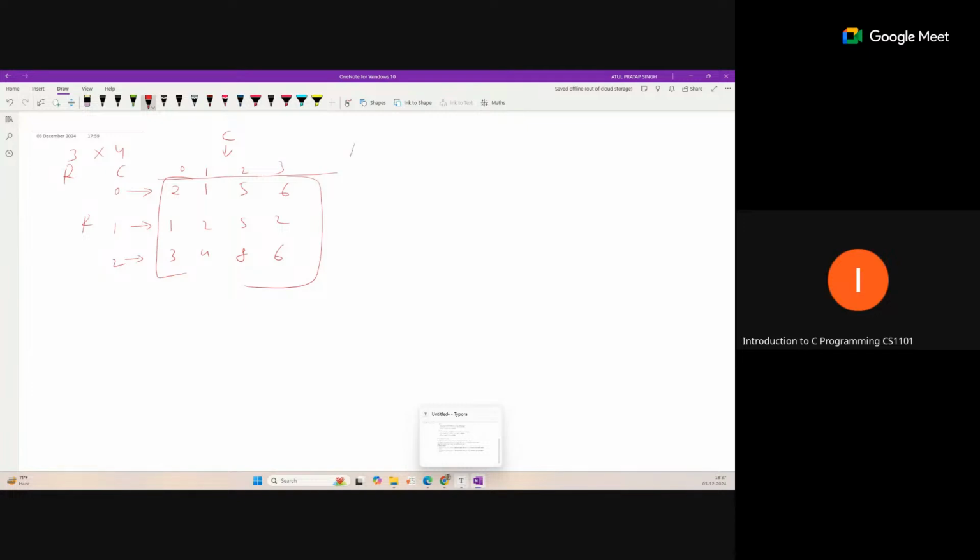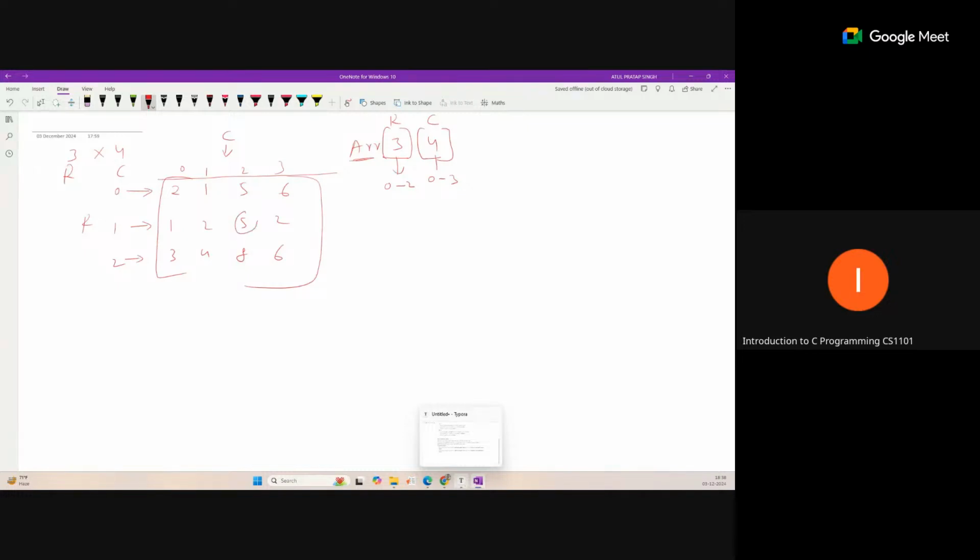Okay, and we represent this array type as ARR, and you can give any name. I'm just taking ARR, and we need to define the number of rows and number of columns in two brackets. How many rows are we taking? 3. How many columns? 4. And what will be the index for these? The index will be 0 to 2 for rows, and 0 to 3 for columns. So now we require two values to identify a position in this two-dimensional array.